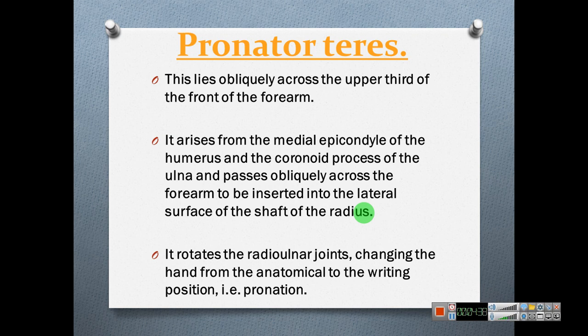Pronator teres. This lies obliquely across the upper third of the front of the forearm, arises from the medial epicondyle of the humerus. Can you remember where the epicondyle of the humerus is? And the coronoid process of the ulna, and passes obliquely across the forearm to be inserted in the lateral surface of the shaft of the radius. Where is it inserted? It is inserted in the shaft of the radius.